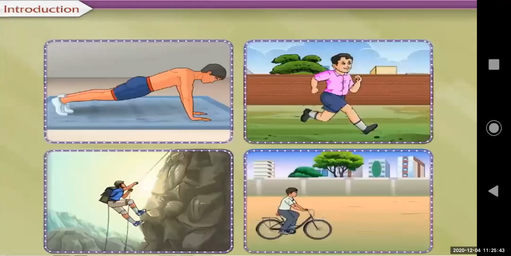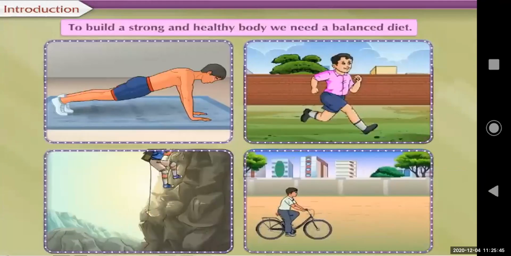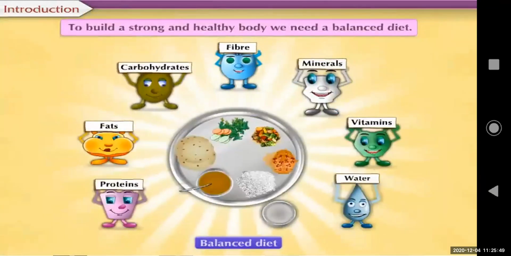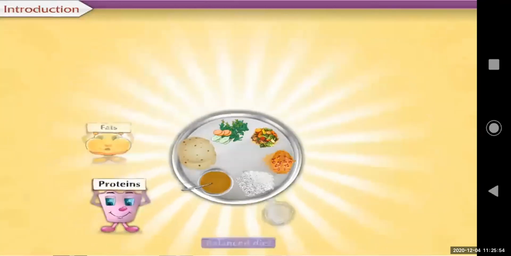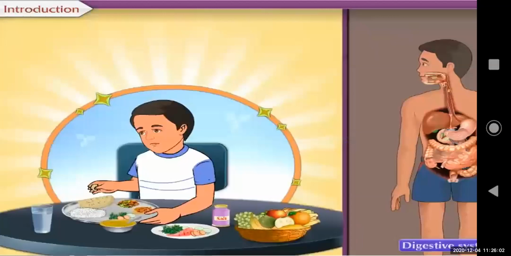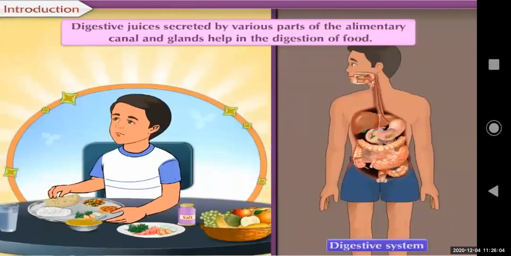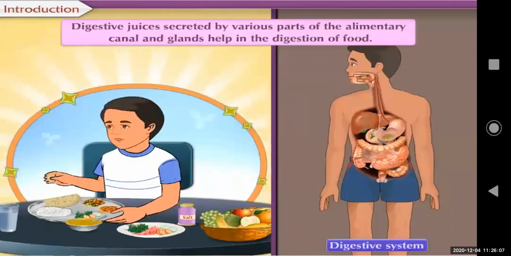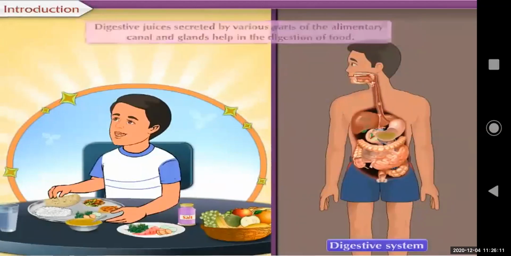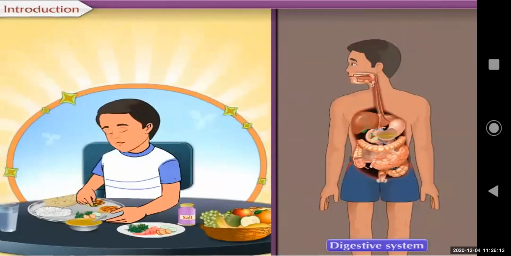To build a strong and healthy body, we need a balanced diet, that is, all nutrients in the right proportions and in sufficient quantities. How is the food which we eat digested in our body? Digestive juices secreted by various parts of the alimentary canal and glands help in the digestion of food.